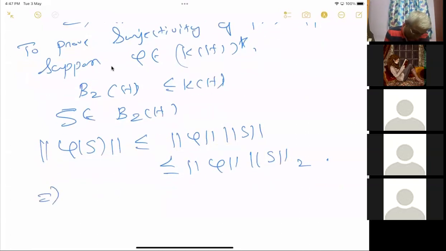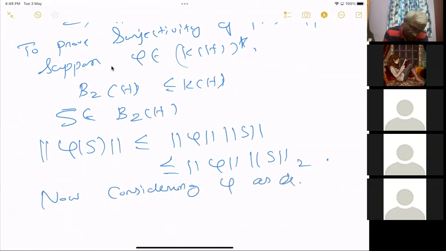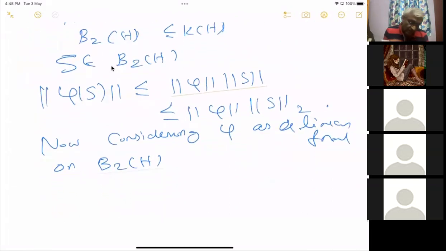So we get the following: we can consider phi as a linear functional on B2(H).